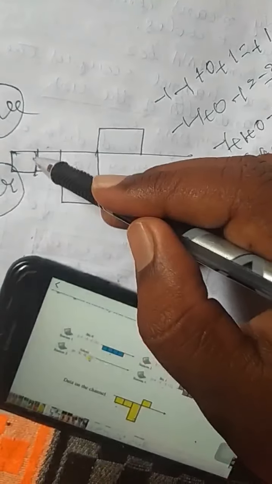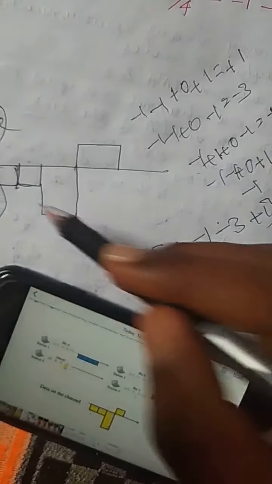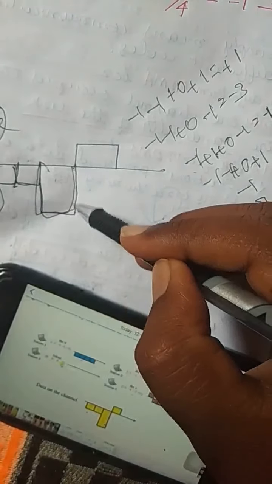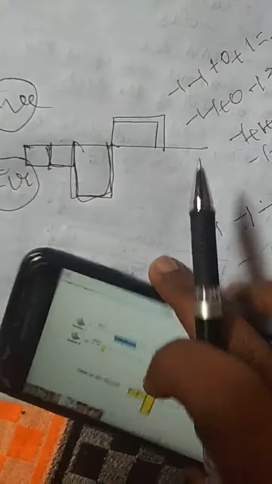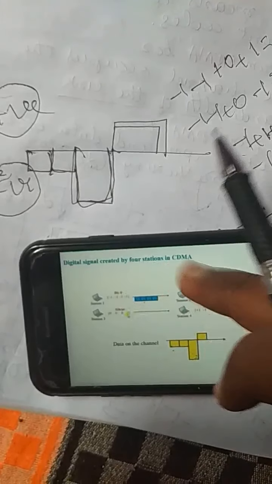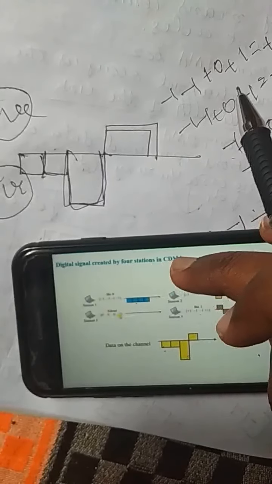Minus 1 is here, next minus 1 here, next minus 3 here, because minus 3 is bigger than minus 1. Next plus 1 is represented here. Okay, this is the digital signal created by 4 stations in CDMA, means code division multiple access.